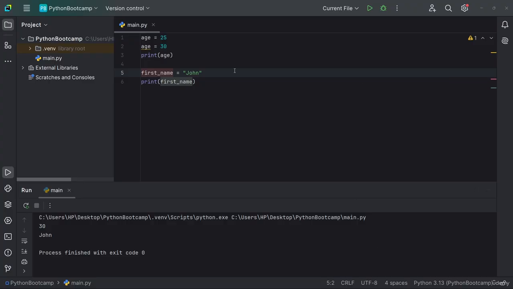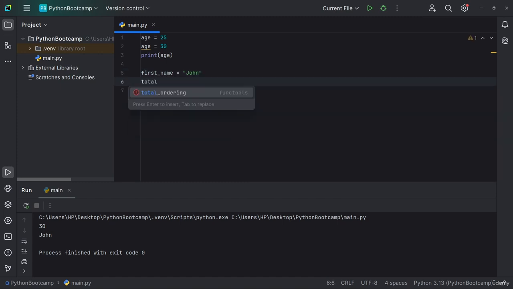For example, just like we have here, first_name is a typical example of snake case. You can also have another variable, let's call it total_amount. So we have total as the first word separated by an underscore, and then we have amount. We can say total amount is, let's say, 39. This is a typical example of snake case.